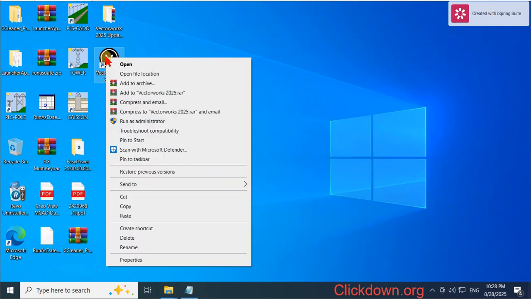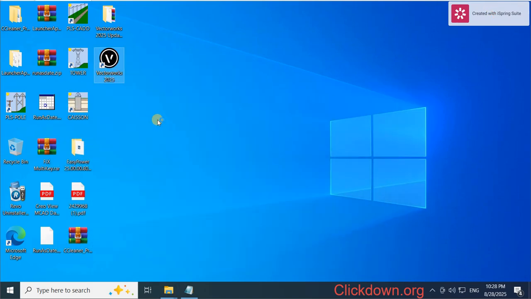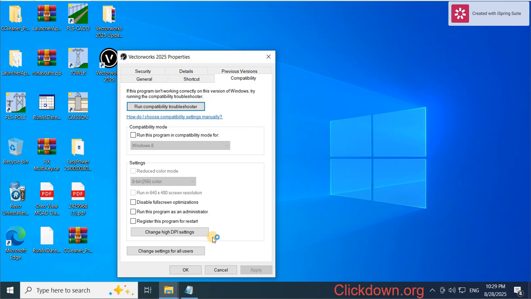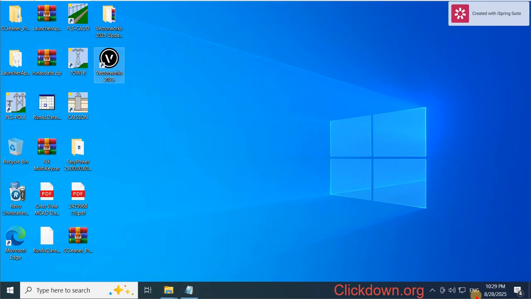Now we can run the program as administrator, or we can right click, go to properties, and set it up to run as administrator every time, and apply.